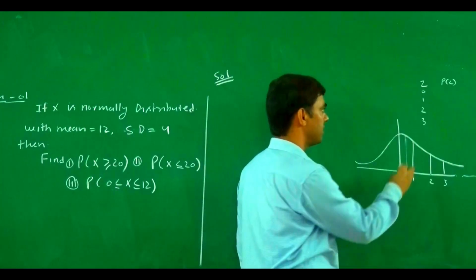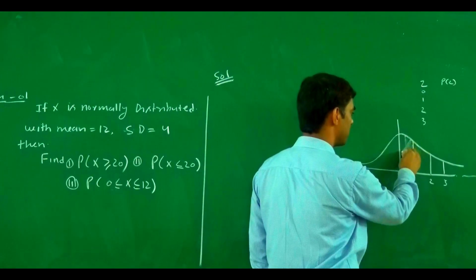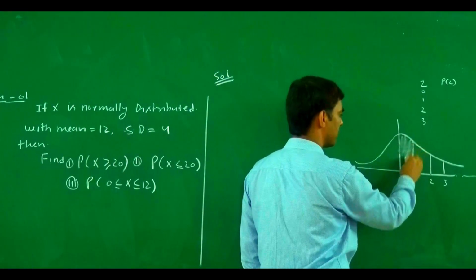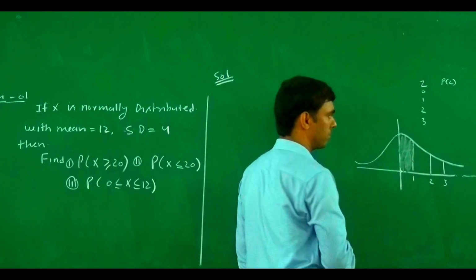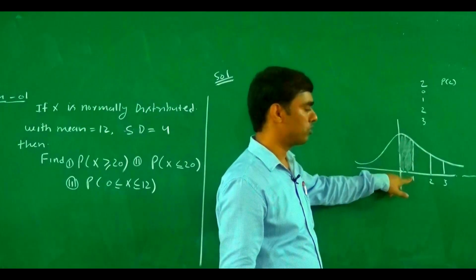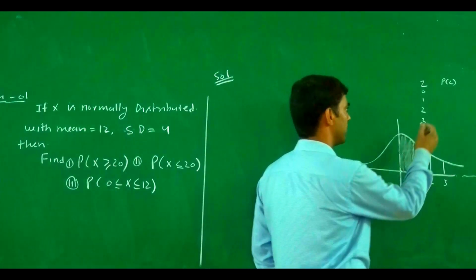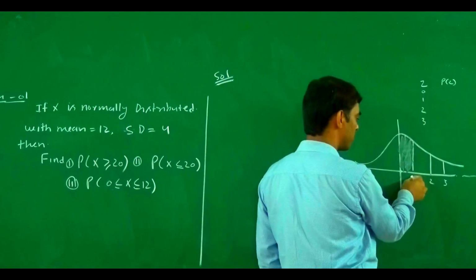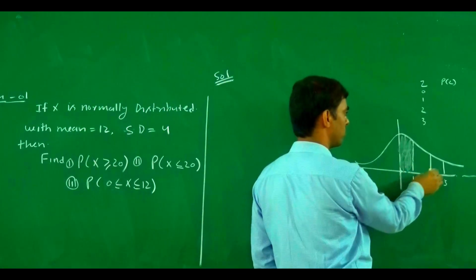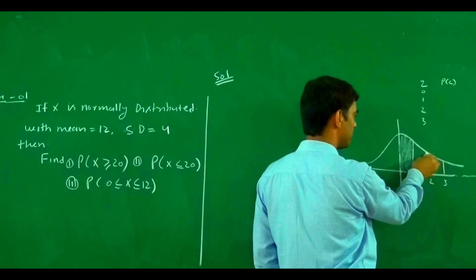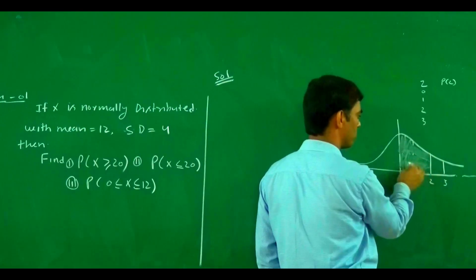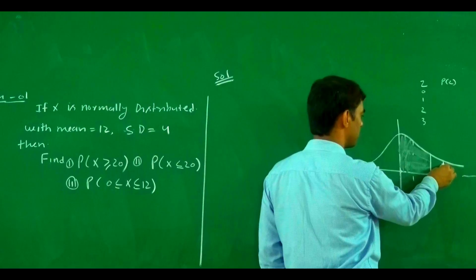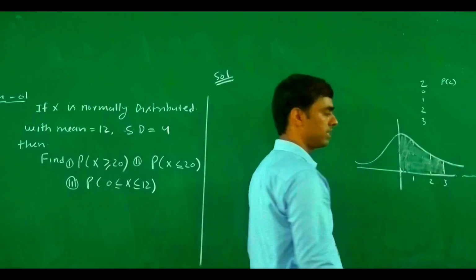At z equal to 1, what is the meaning of the value in the normal table? It is the area from 0 to 1. At z equal to 2, it is the area from 0 to 2. At z equal to 3, it is the area from 0 to 3.